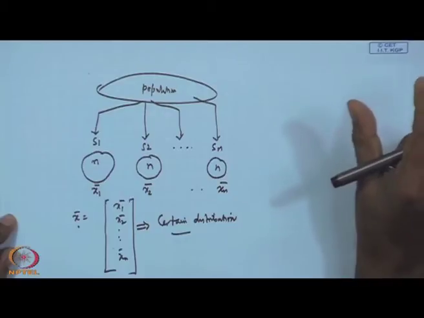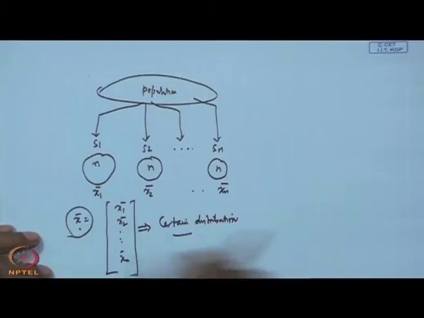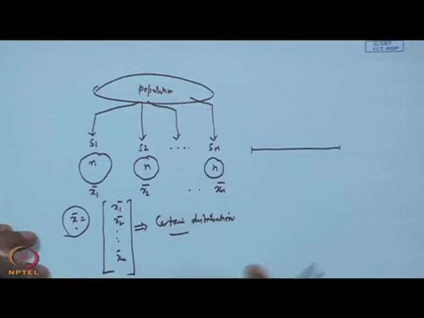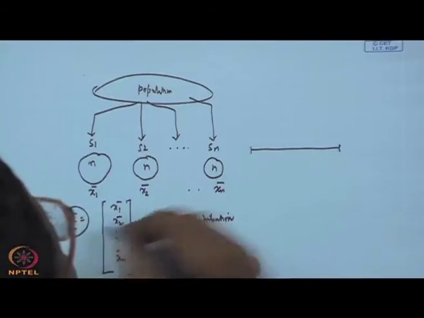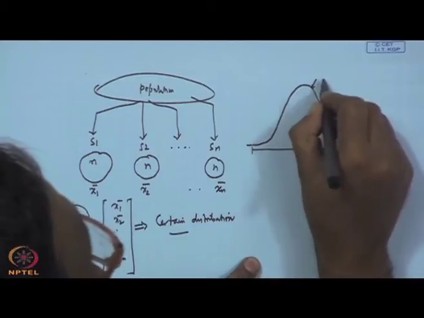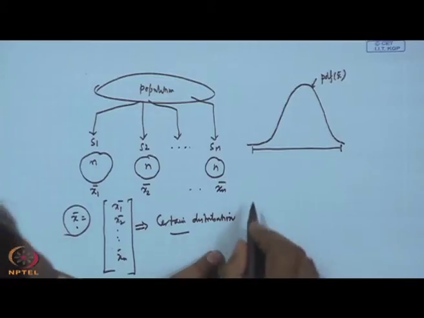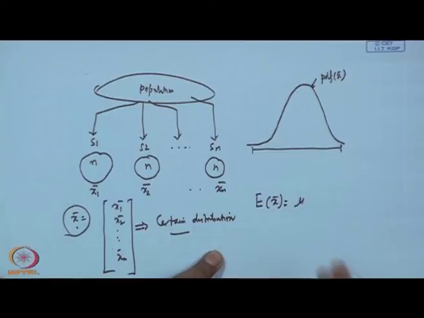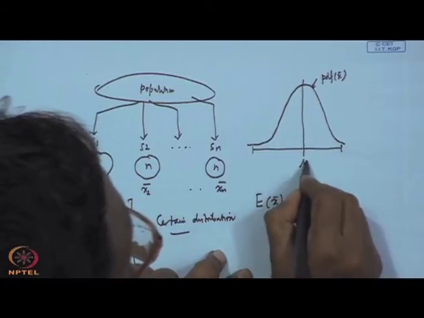So, we want to have a certain amount of confidence in our estimate. That confidence is known as confidence interval. By confidence interval, what do we mean? Suppose the distribution of x bar is like this, this is my PDF of x bar, and all of us know now that the expected value of x bar will be mu, because this is the property of unbiased estimation. So mu is here.